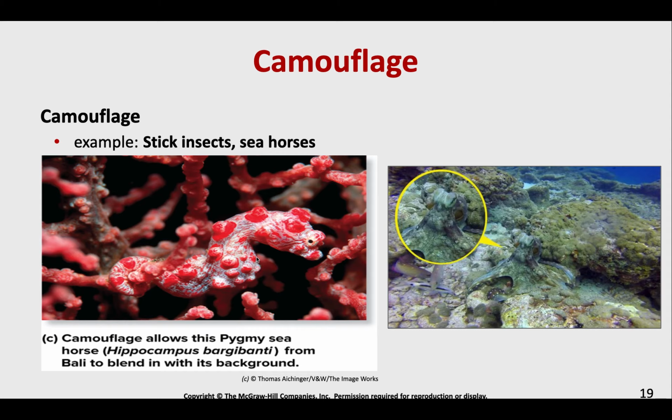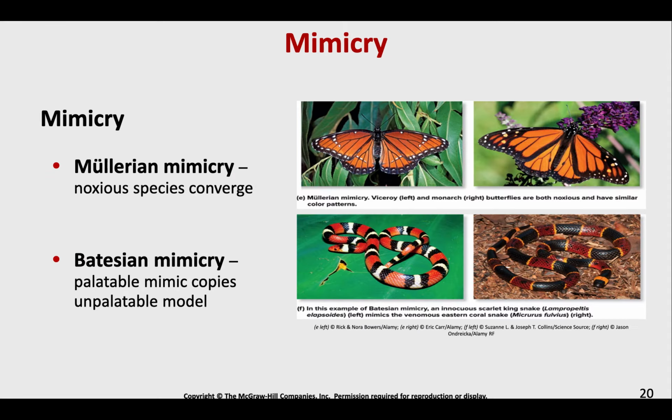I always, when I'm online, doom scrolling through whatever social media, every now and then I'll come up with an image of, I got so close to this predator or this snake and I didn't even realize it because the camouflage was so great. And you spend like 10 minutes trying to find that snake in that picture, right? Snakes are really good examples of having great camouflage. They can really blend in with their environment.